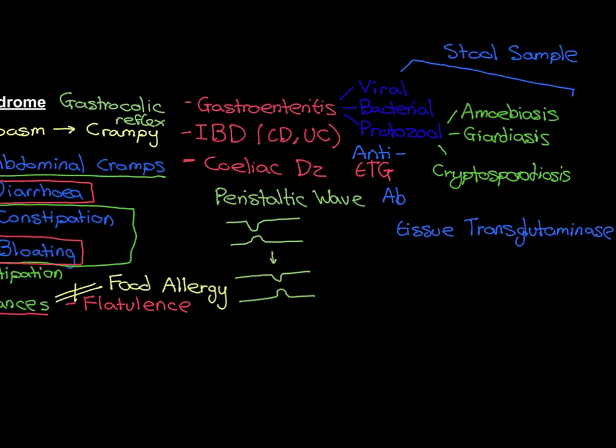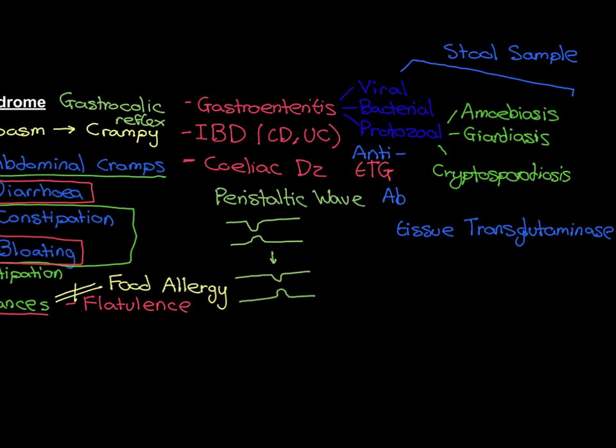So we test for the presence of the antibody directed against tissue transglutaminase, and we can do that with a simple blood test. So this is the first line check for celiac disease. You check if someone's got anti-TTG antibody. However, if that comes back positive, it doesn't automatically mean that the individual has celiac disease. That's not enough to diagnose celiac disease. If it comes back negative, then we can rule out celiac disease. We can say you don't have celiac disease. But if it comes back positive, that's not enough to make a diagnosis of celiac disease.